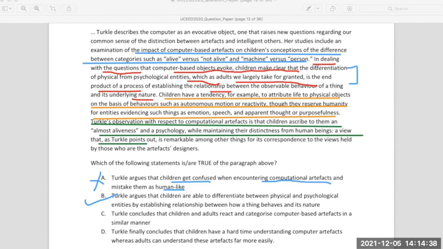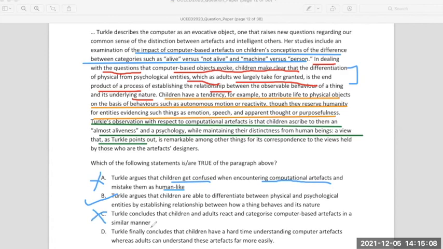Children make clear the differentiation of physical from psychological entities, which adults largely take for granted, which means both are looking at the same entities in a different manner. One is able to differentiate physical and psychological, whereas adults just don't care about it. So both attitudes are drastically different, and that's where option C is also wrong.